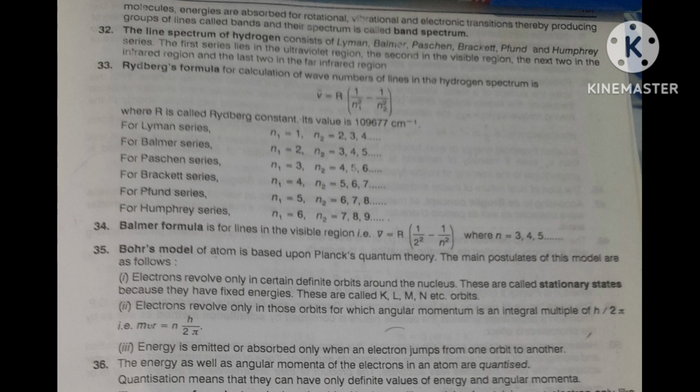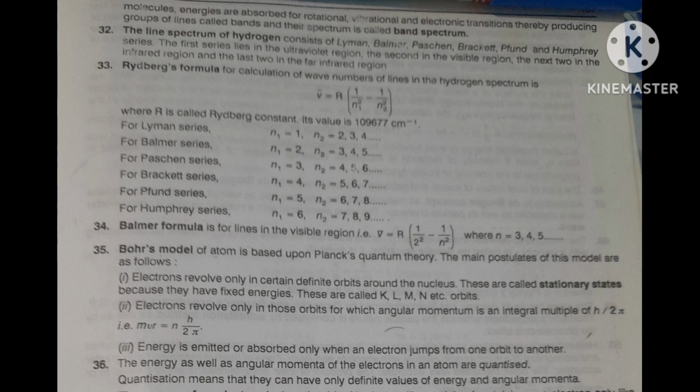It means in case of molecules, you will get band spectrum, but in case of atomic spectrum, you will get line spectrum. This is the difference. The line spectrum of hydrogen consists of many series. I am telling you the line spectrum series.